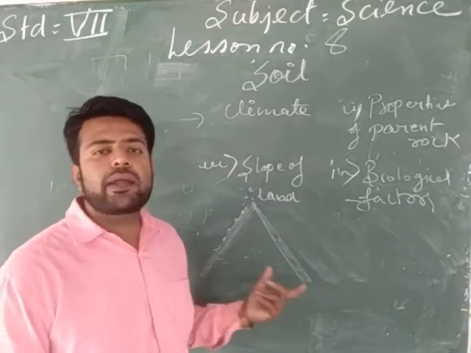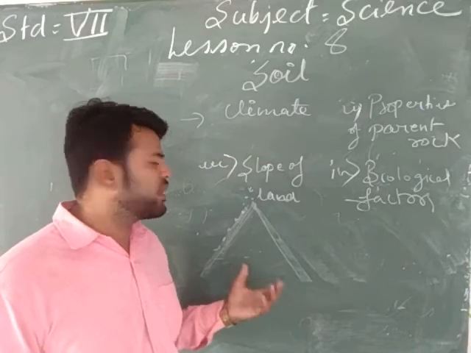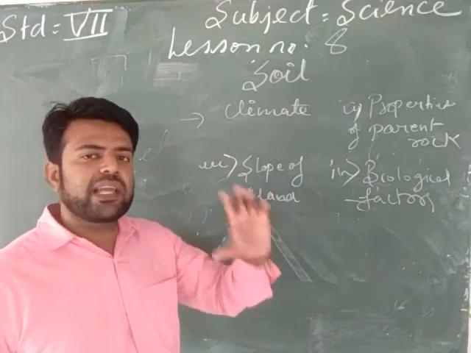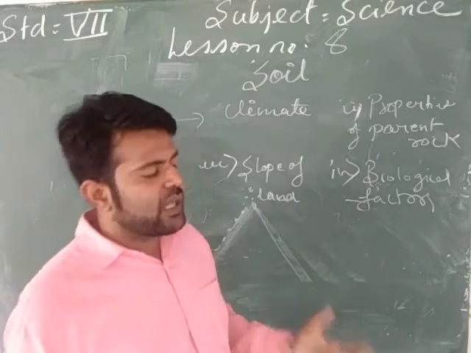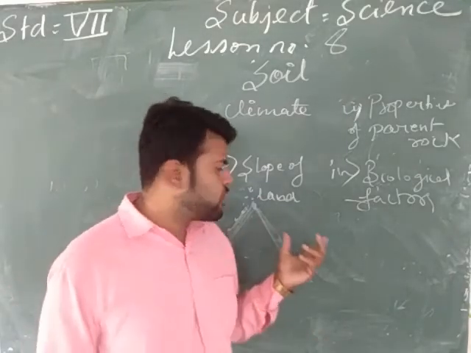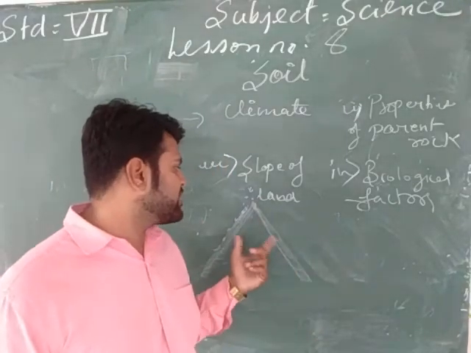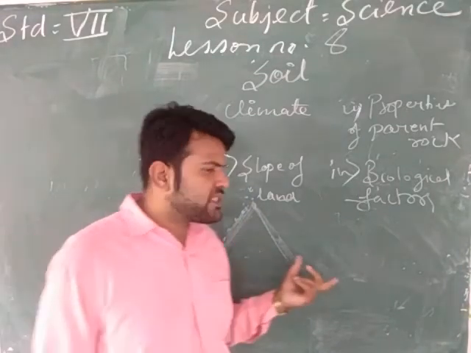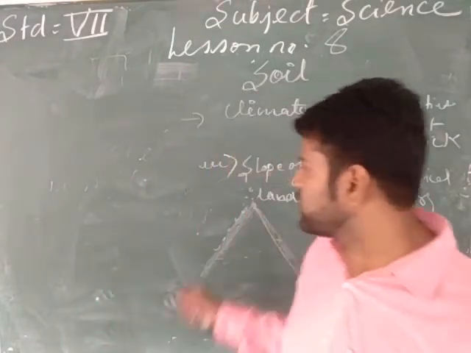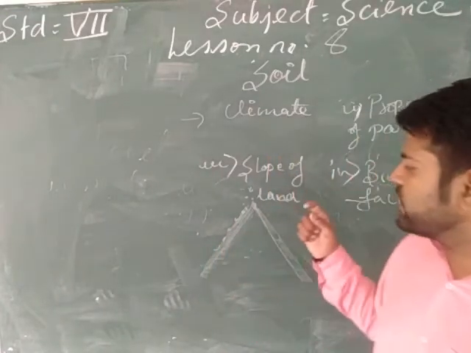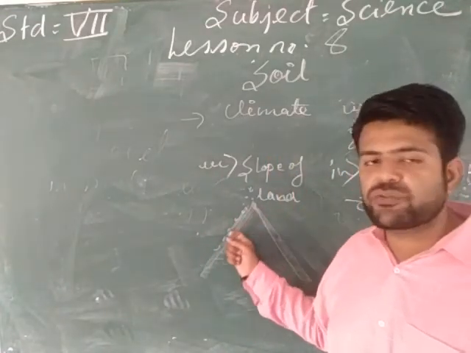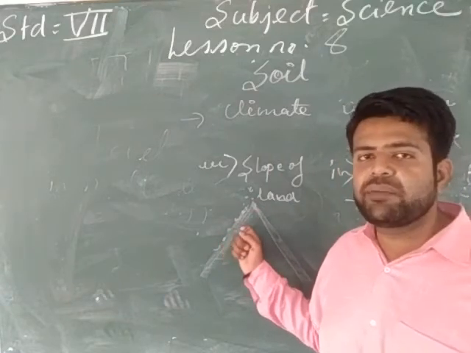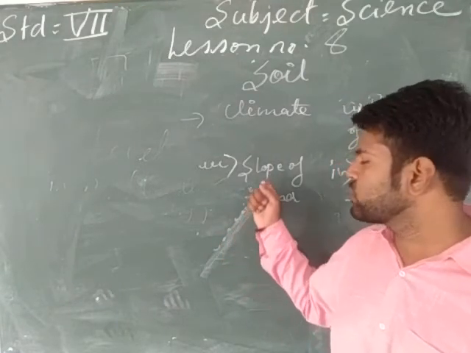There is a very thin layer of soil in the sloped areas or mountain areas, whereas in the plains there is a very thick layer of soil. What is the effect of the slope of land? In the places where there is a slope of land, the layer of soil will be very thin.